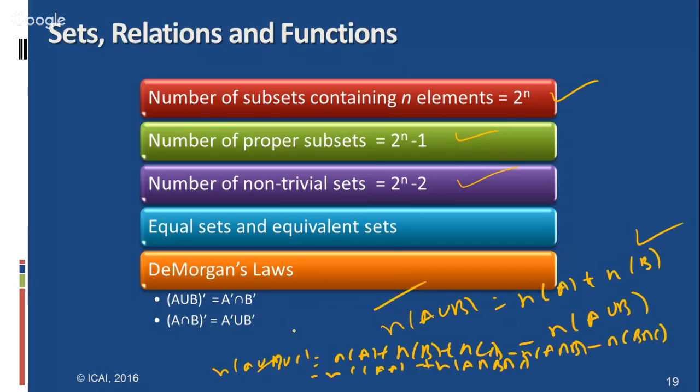And further, De Morgan's law: A union B whole complement equals A complement intersection B complement, and A intersection B whole complement equals A complement union B complement. These are the important formulas. And further, A complement whole complement equals A. These are all properties related to set theory. Students have to remember these important formulas; they just have to thoroughly understand them.